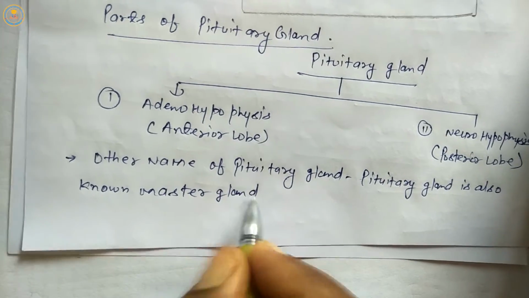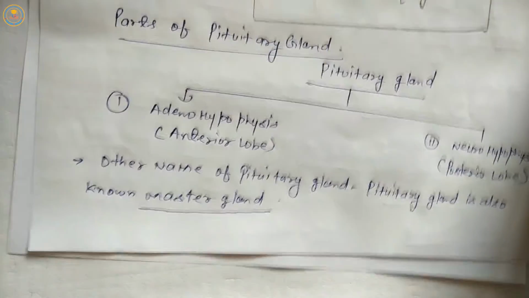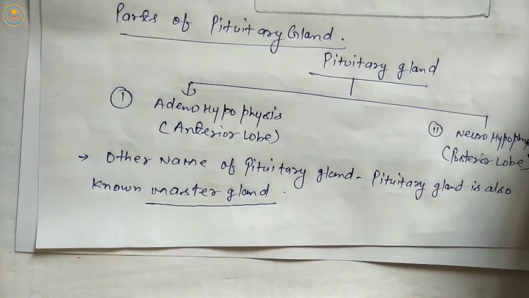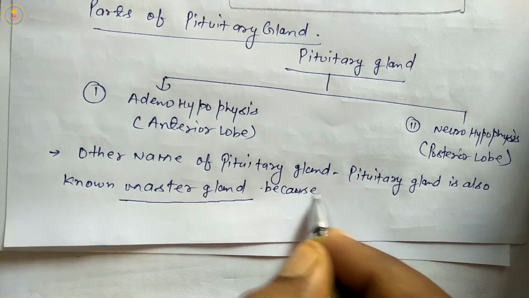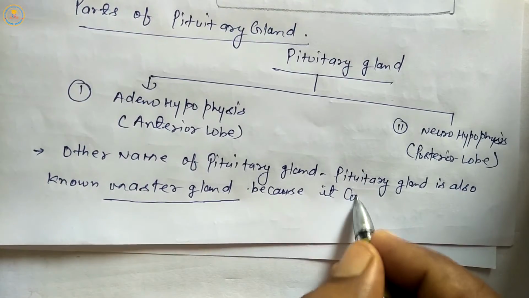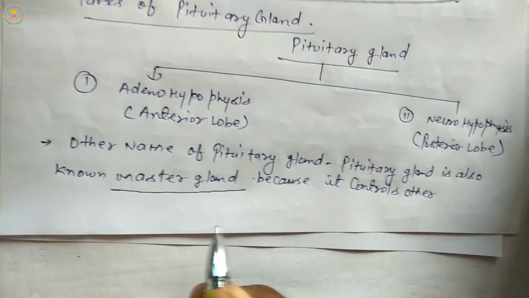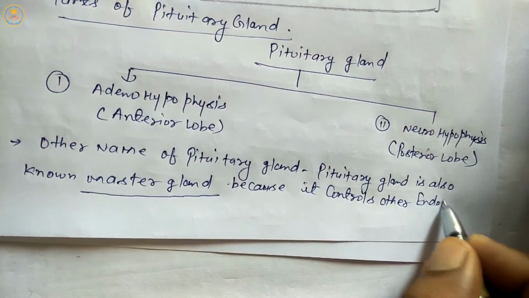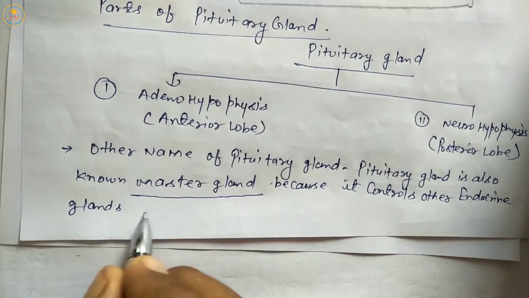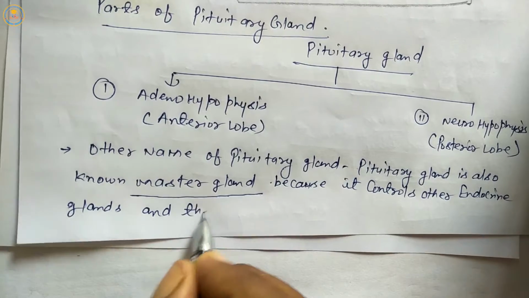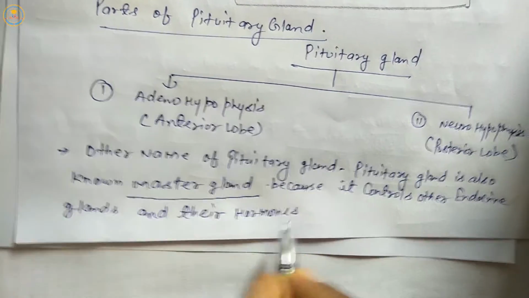Once again, the pituitary gland is also known as the master gland, because it controls other endocrine glands and their hormones.